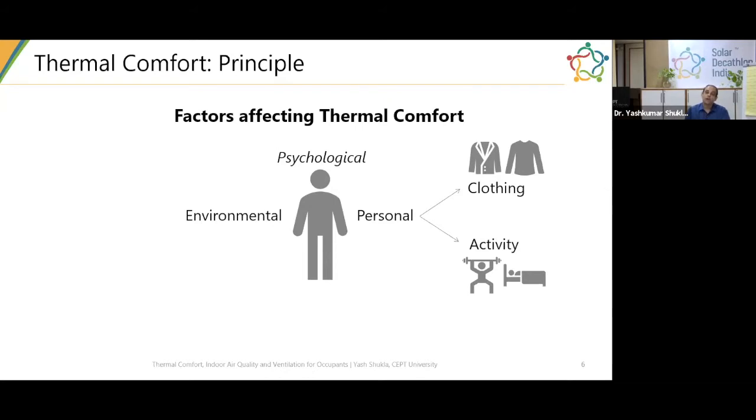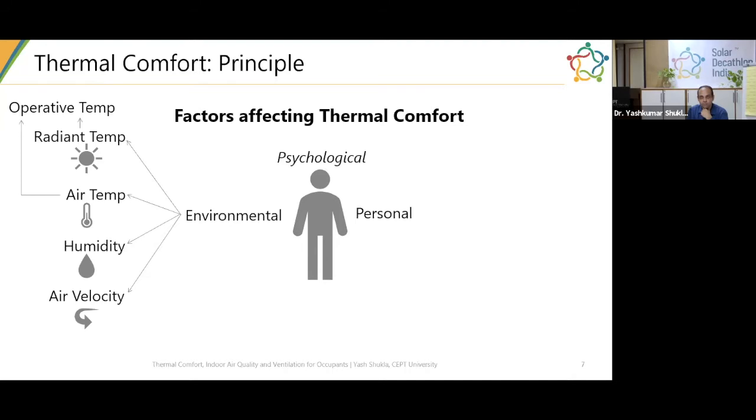Again, that clothing will also change in summer as well as winter, because in winter you will wear warm clothes. So when you look at designing for the personal factors in thermal comfort, you look at the activity levels as well as the clothing. Now here, what's important while designing is that clothing and activity are highly dependent on the function of the building, as I explained before. So you will have very little control over those two aspects. It's more like an input that you have to take in designing your building, that these will be the clothing level as well as the activity level in the building.